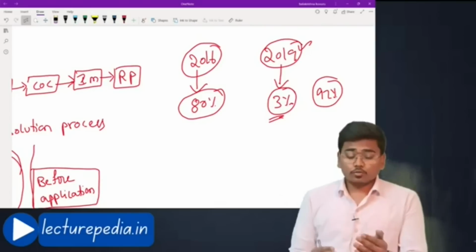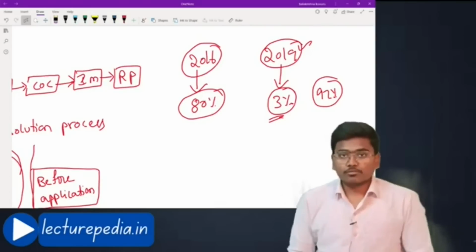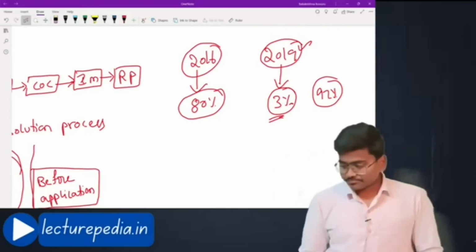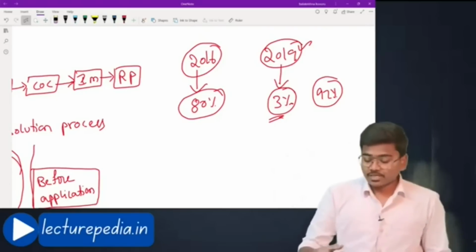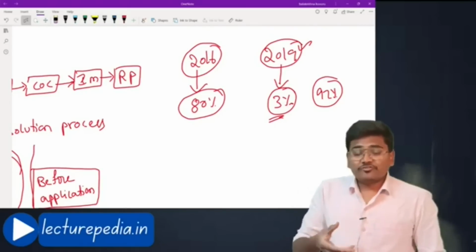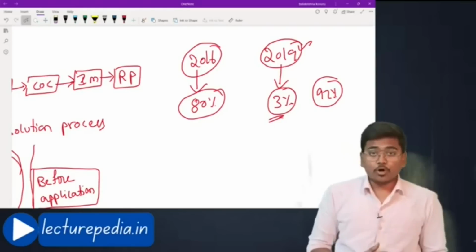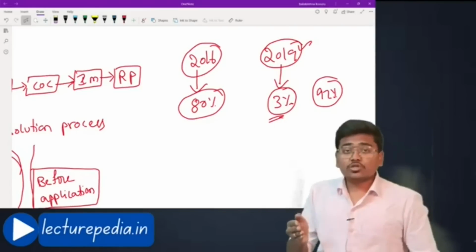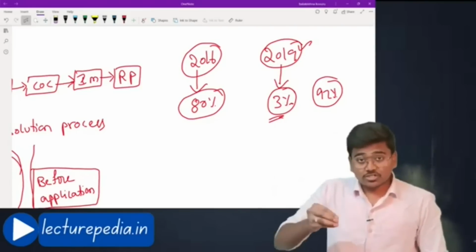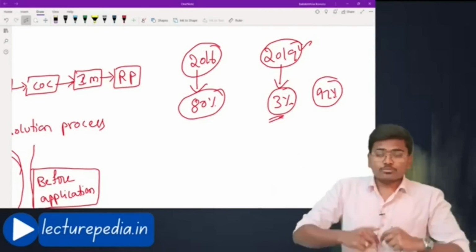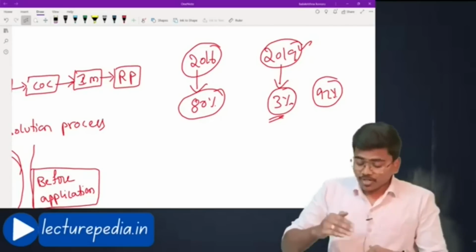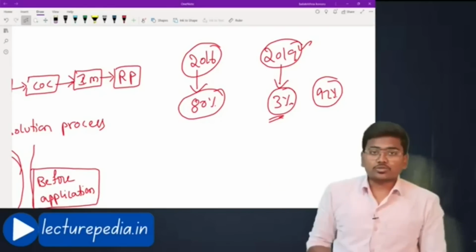Why is it so important to encourage corporate debtors to file applications? Because the fact that there is something fishy going on in the entity, or that the entity will turn insolvent, is first of all known to the corporate debtor himself. After the corporate debtor knows, then the third parties know.